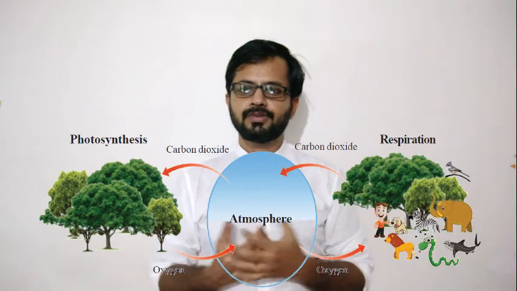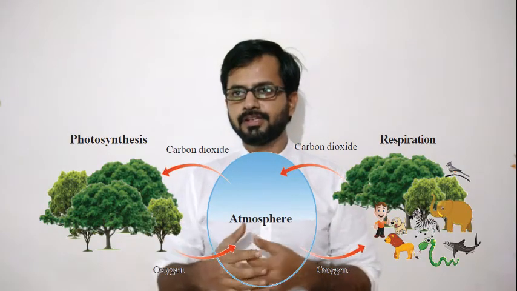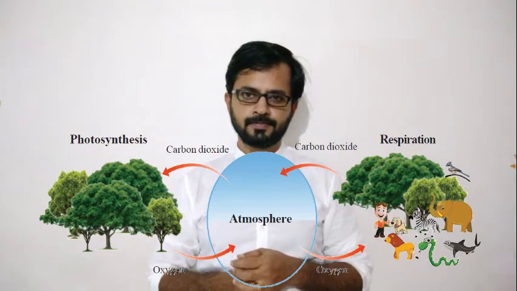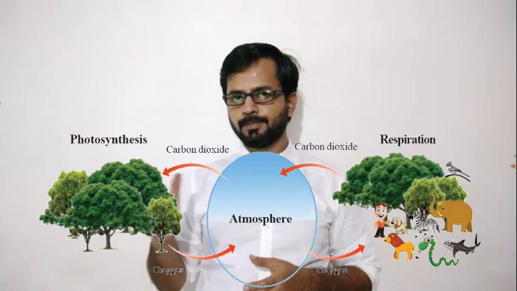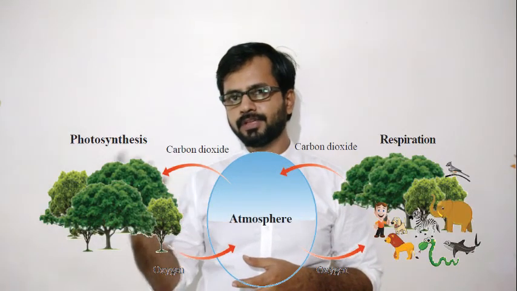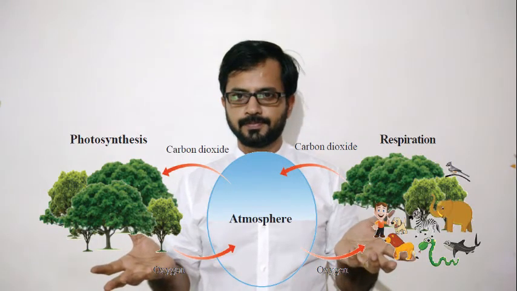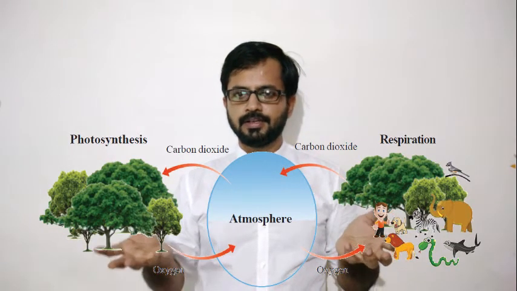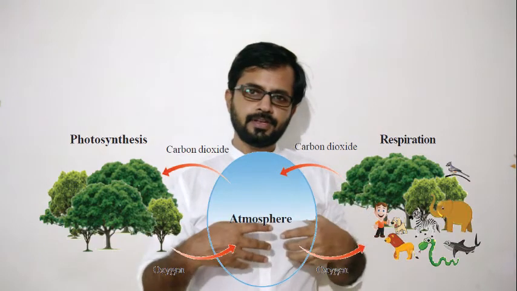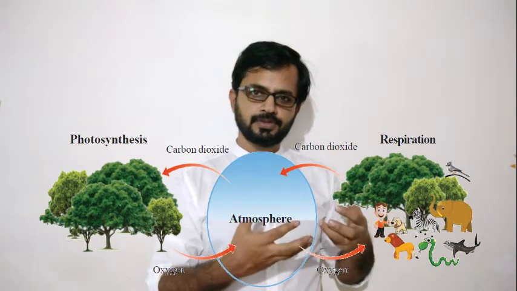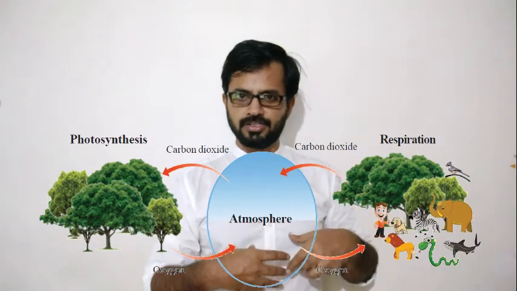So what plants are doing during respiration and photosynthesis, that's what we are going to check now. During photosynthesis, plants are absorbing carbon dioxide from the atmosphere and releasing oxygen to the atmosphere, isn't it? In the same way, during respiration, we and plants both are absorbing oxygen.